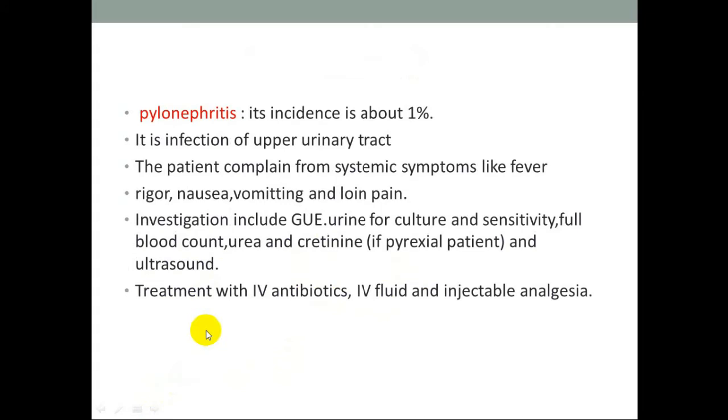In pyelonephritis, the incidence is about 1%. It is infection of the upper urinary tract. The patient complains of systemic symptoms like fever, rigor, nausea, vomiting, and loin pain. The investigations include general urine examination, urine for culture and sensitivity, full blood count, urea and creatinine, and ultrasound if the patient is pyrexial. Treatment with IV antibiotics, IV fluid, and injectable analgesia.